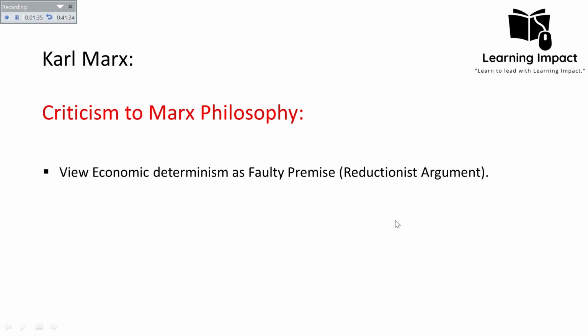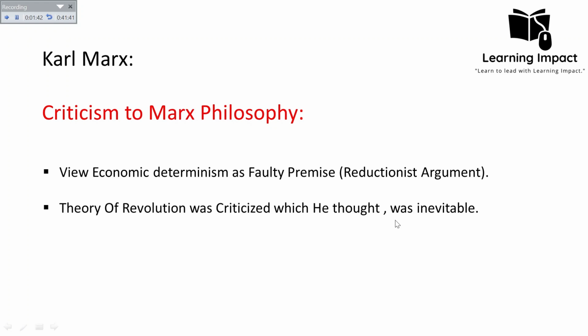It just happened in some agrarian societies, but there it never led to a stateless and free society. It led to more authoritarian societies. He also believed his theory of revolution was inevitable, unavoidable. But the society in which we are living today has never passed through that phase, and we are still living under a capitalist society.